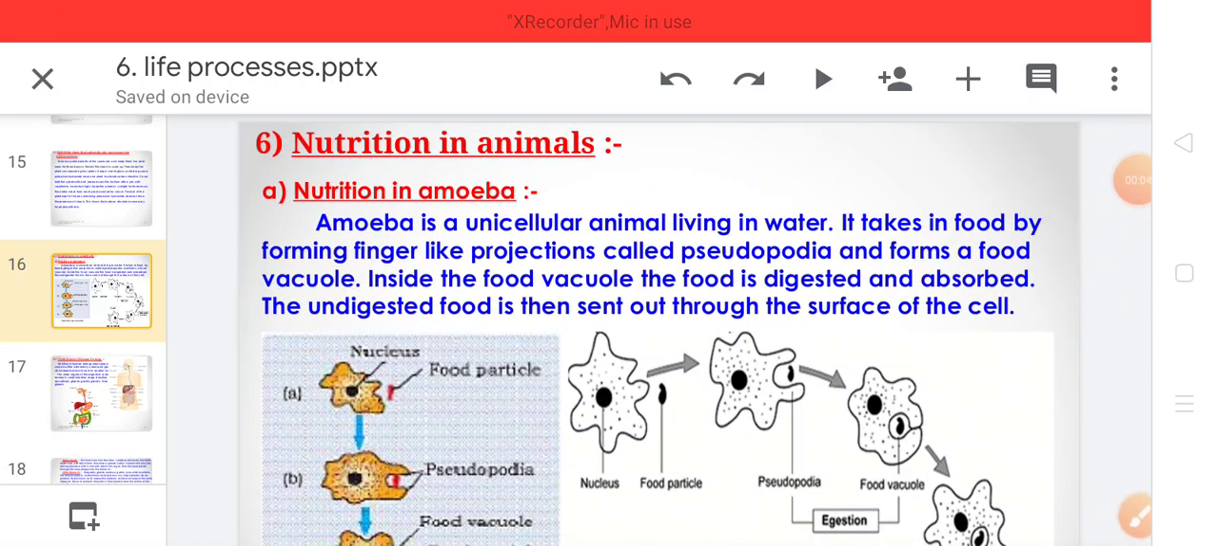Hello students. Now we are going to continue with chapter 6, life processes, second part. The first part we have discussed, that is nutrition in plants. Now this is the second part, that is nutrition in animals.